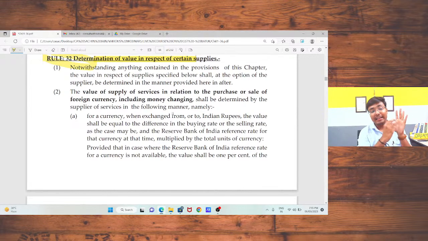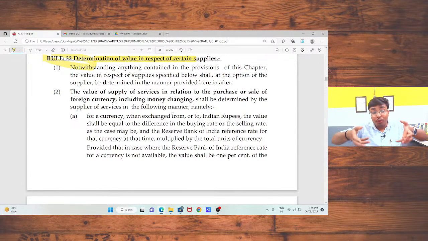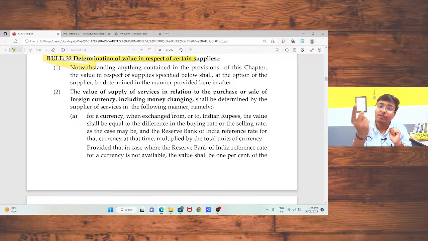In that case, I need to contact a bank, the forex department of that bank. So the bank is providing me the service of converting Indian currency into foreign currency. In that case, what will be the value of supply for that bank, and on what amount does the bank need to pay the tax? This is also an important part from the bank audit point of view.